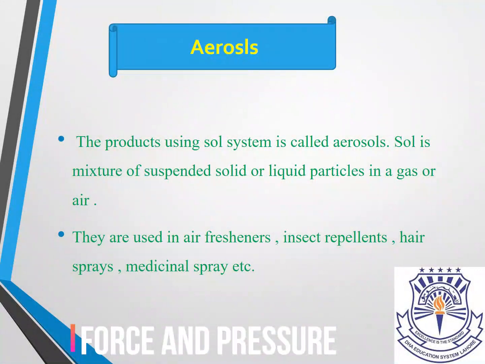Now we are going to discuss aerosol. Aerosol is also an application of pneumatics because compressed air is also used in aerosol. First of all, we will see the definition of aerosol. The products using sol system are called aerosols. Sol is the mixture of suspended solid or liquid particles in a gas or air.